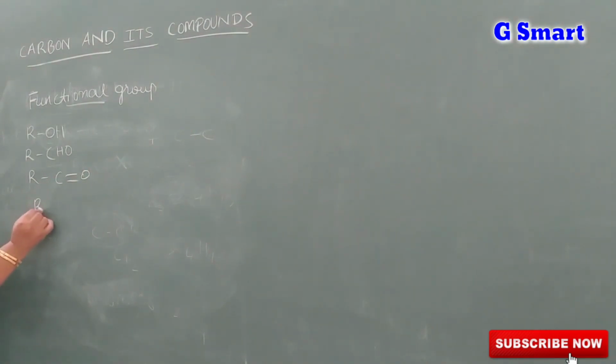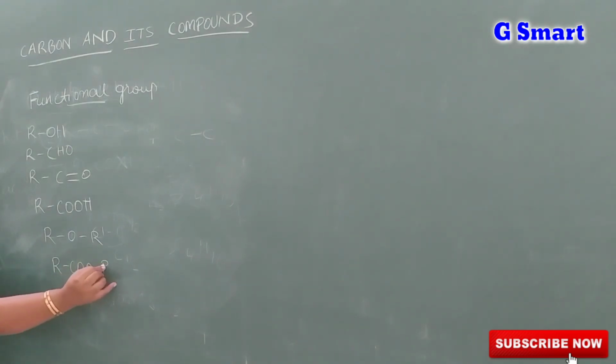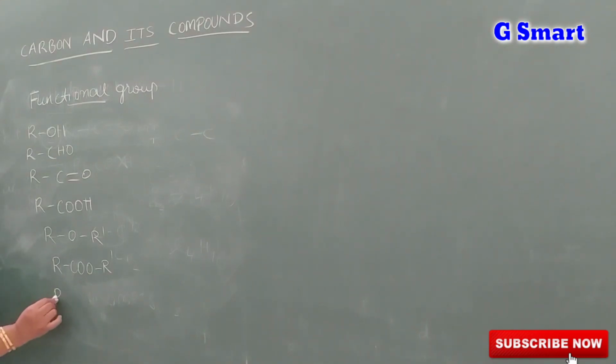When the COOH group is there, they are called carboxylic acids. When O is present between two hydrocarbons, they are called ethers. And when COO is present between two hydrocarbons, they are called esters. When the NH2 group is added to the hydrocarbon, they are called amines. When a halogen group is added, they are called halohydrocarbons.